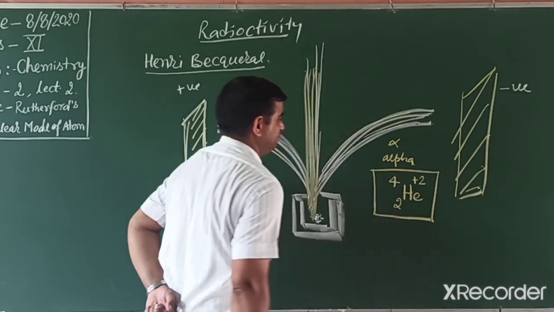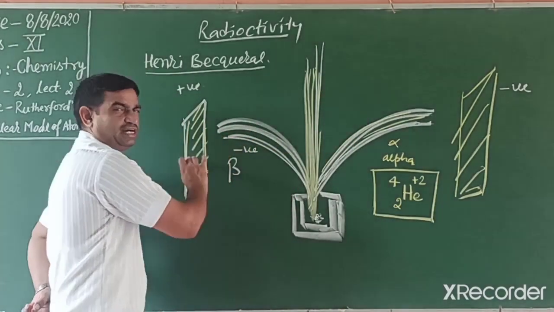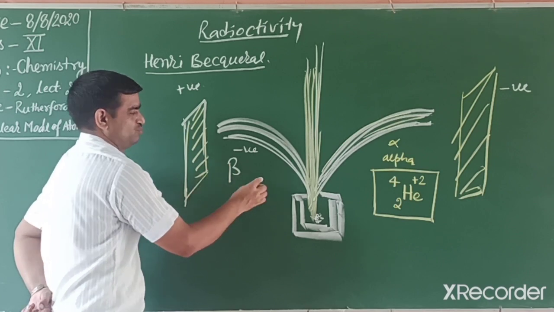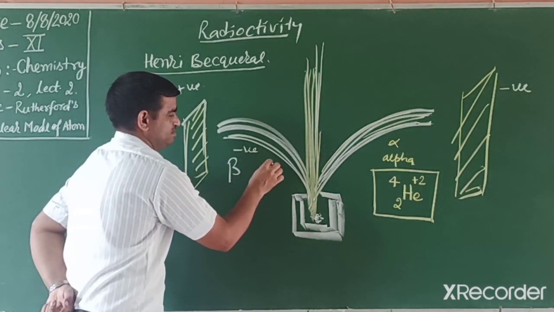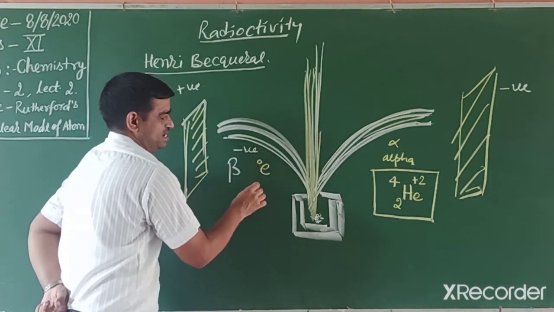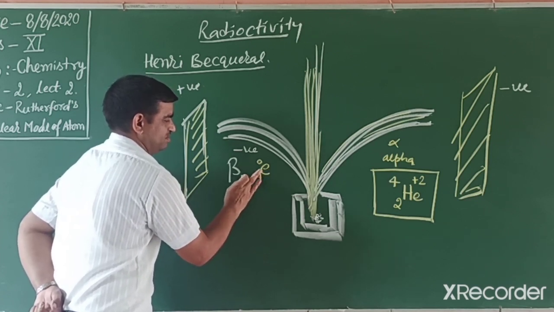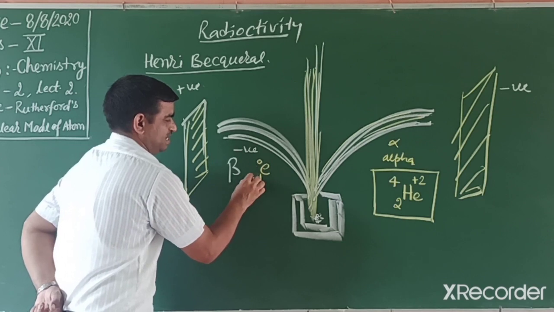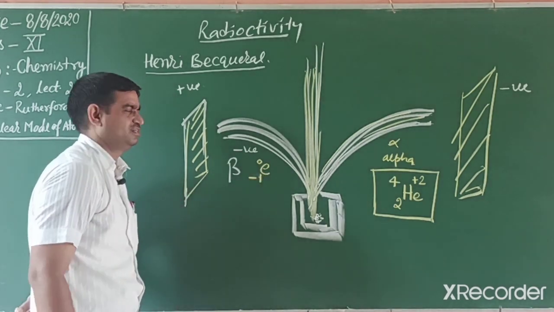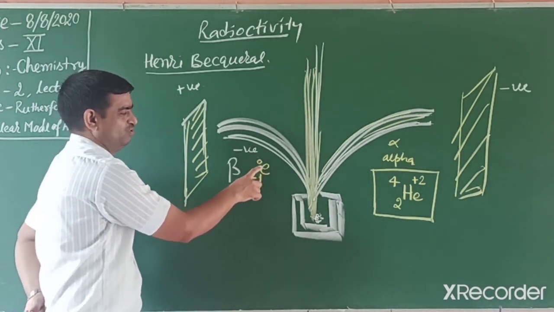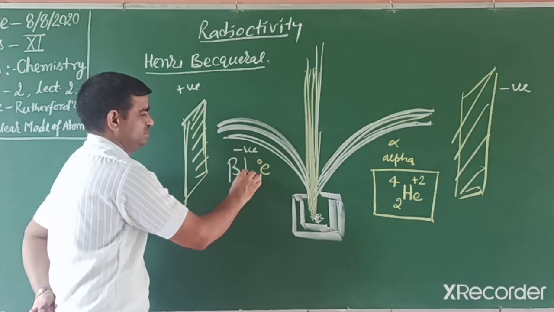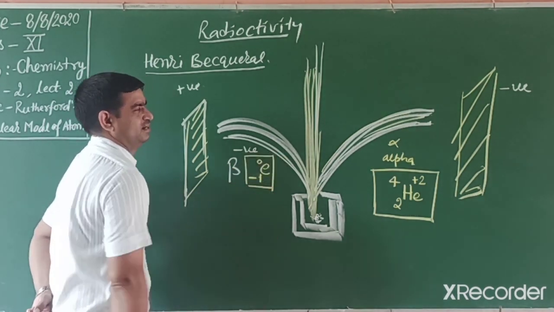Beta is an electron, we know, with mass 0, atomic number written as -1, and charge -1. So the electron is represented as e with 0 and -1, and this is the beta particle.